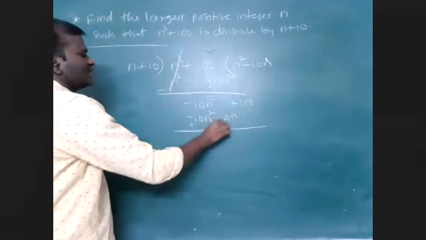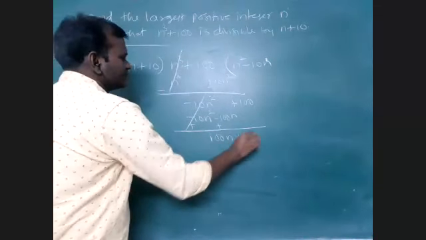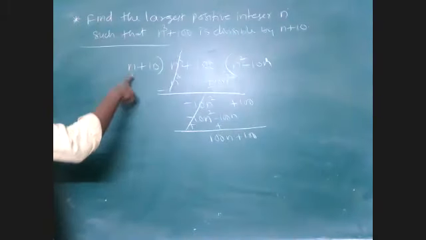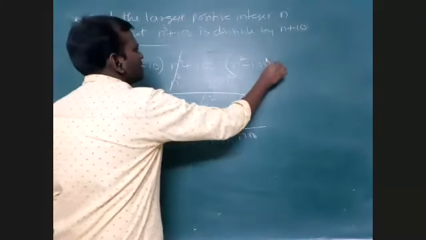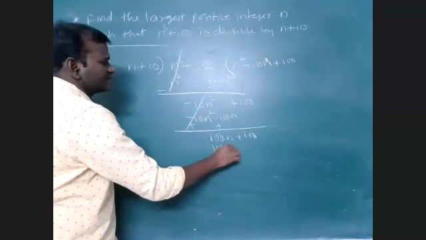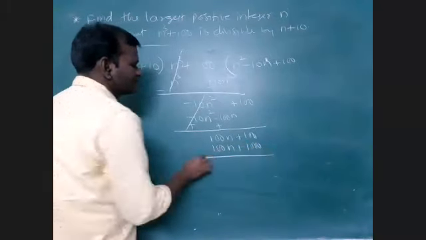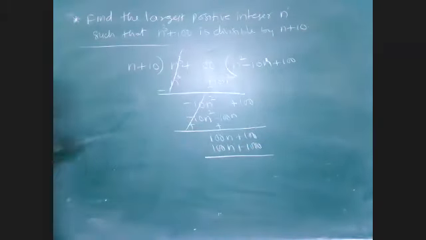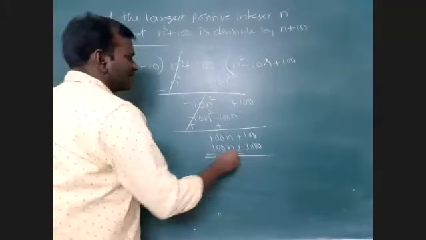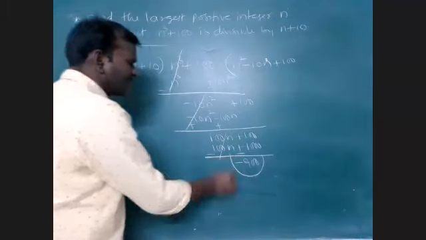So again the sign will change, so that 100n plus 100. Again 100 times it will go, that means 100n plus 1000. That means here minus, minus 900. These two will get cancelled. Minus 900 is the remainder.